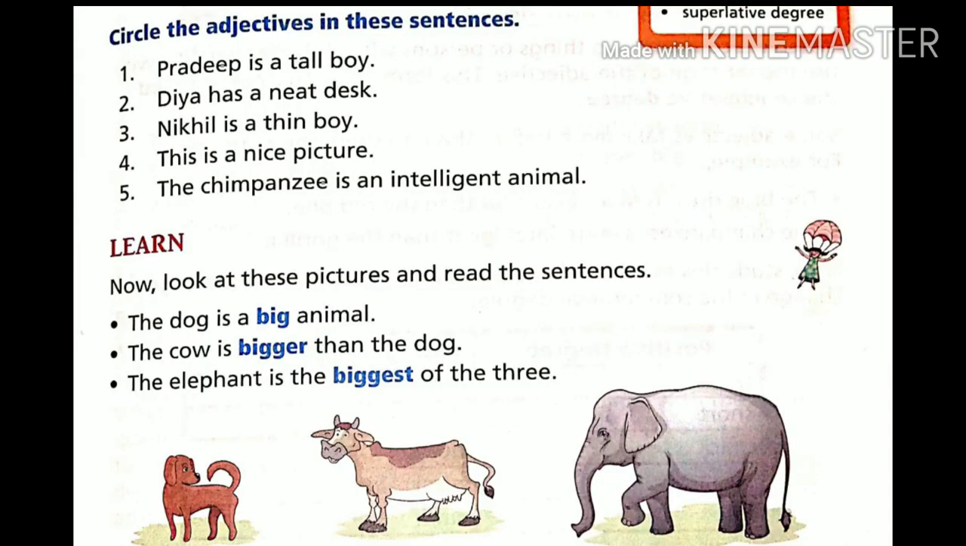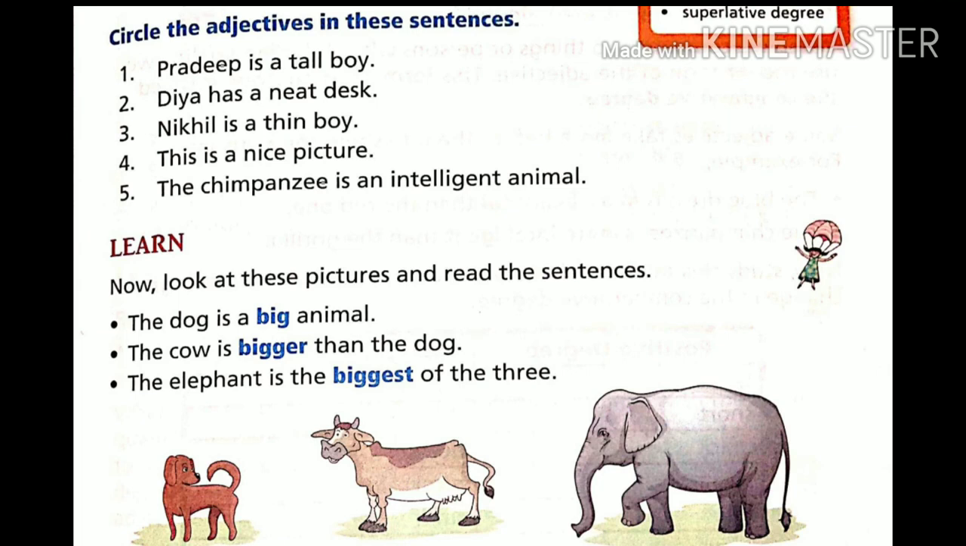Now here you need to circle the adjectives in the sentences. This is like the previous chapter you have done already. Pradeep is a tall boy. Here we are using the adjective tall to describe the boy. So tall will be the adjective. You need to circle it. Okay, you will do like that till number 5.